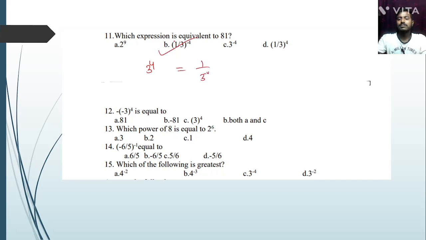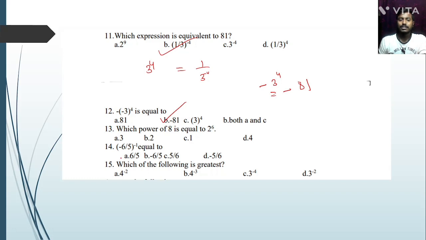Okay. Next question. Question number 12. Minus 3 to the power 4 is equal to dash. We can write minus 3 to the power 4 as minus of 3 to the power 4, which is minus 81. So option B is the correct answer. Next question.